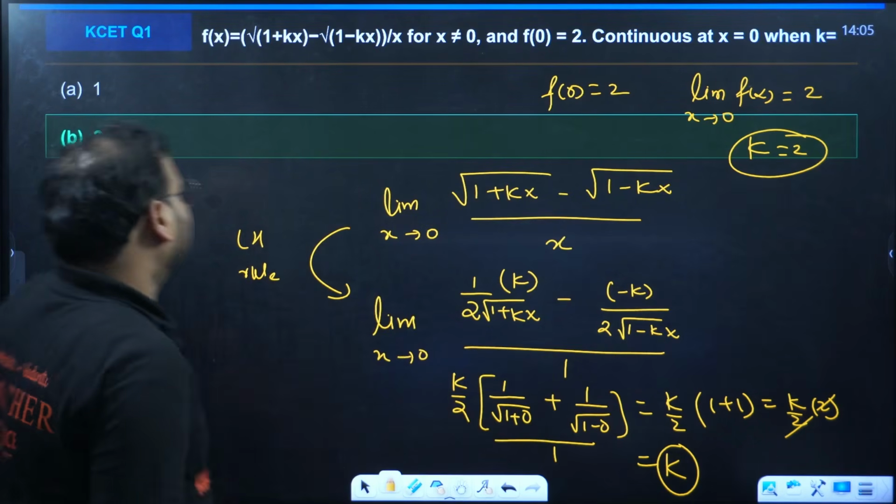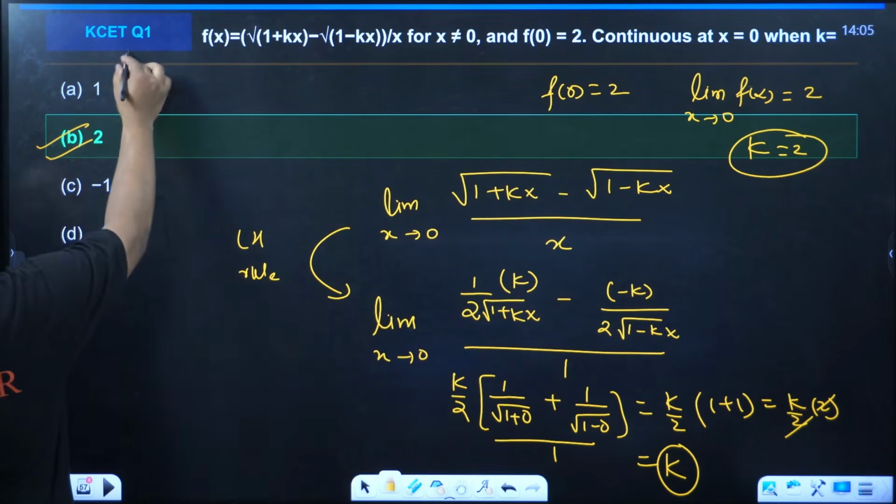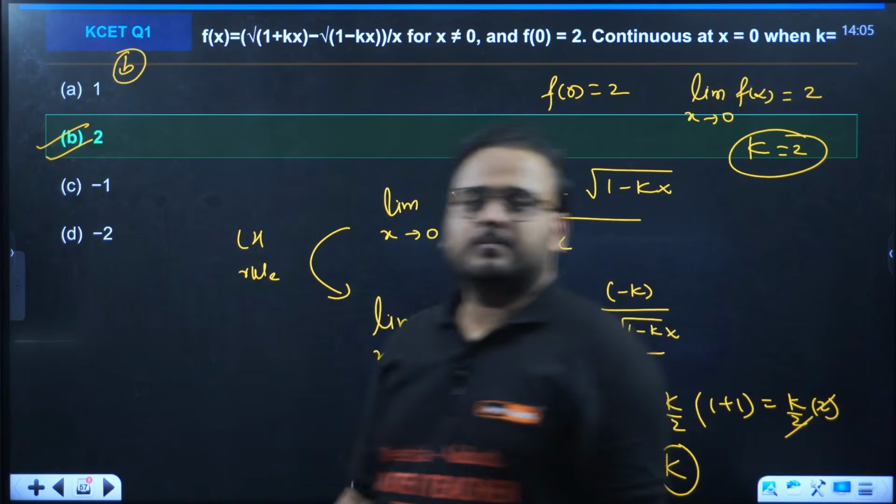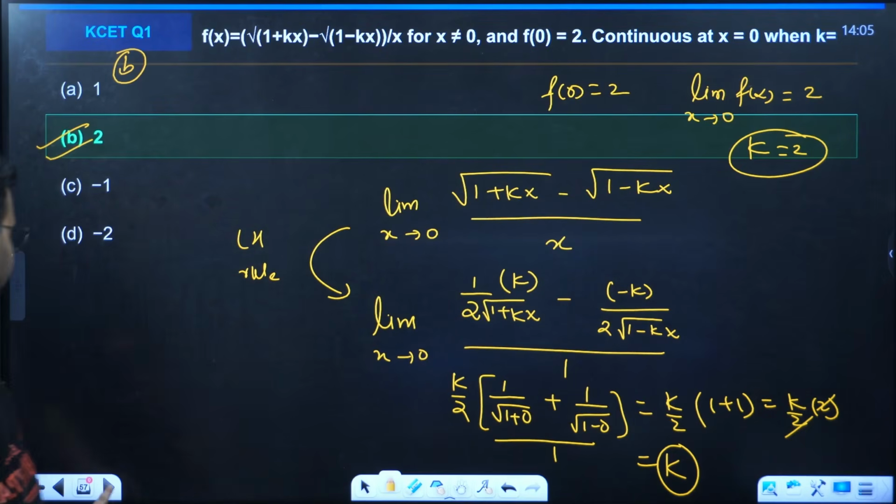They're asking us to find the value of k. That is option number B. Clear or not? Yeah? Come on.